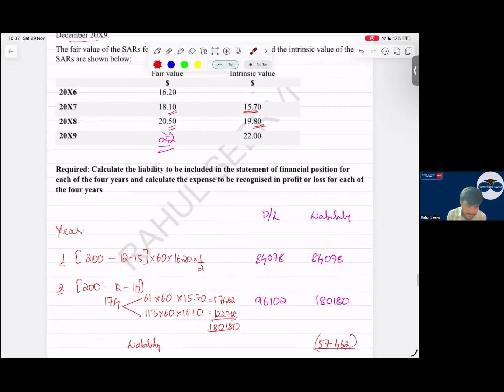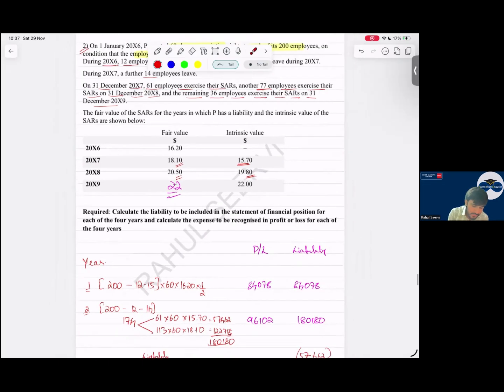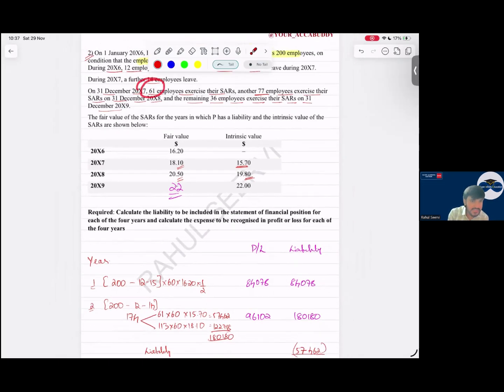Out of this 177, how many employees are exercising today? The employees exercising are 61, and the remaining are 133. So 61 into 60 into... here we take intrinsic value, because these employees are taking the shares today only, into 15.70, into what?